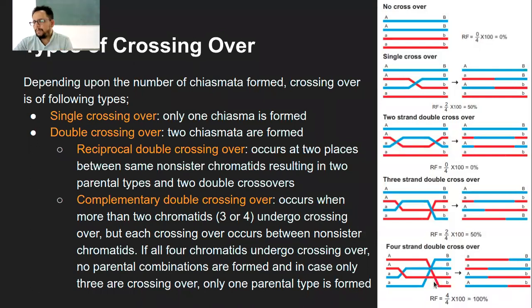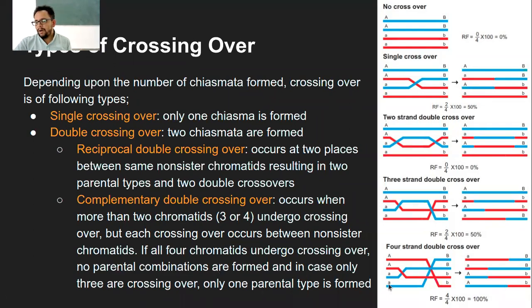So there are various possible combinations of these genetic recombinations, and that is what we know as crossing over. In complementary, more than two chromatids are involved, again between non-sister chromatids. If all four chromatids undergo crossing over, no parental combinations are formed.